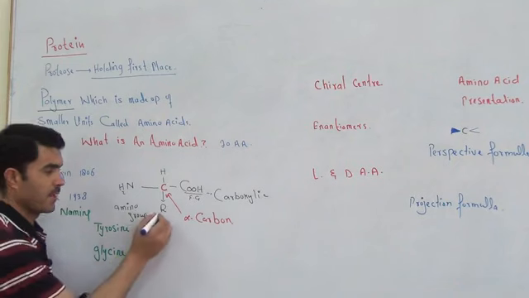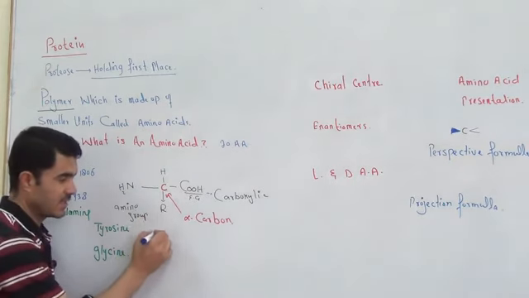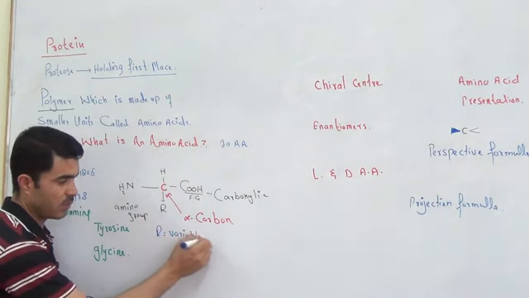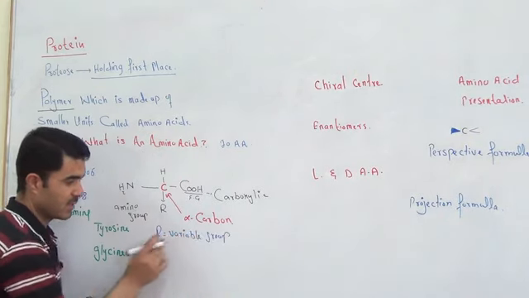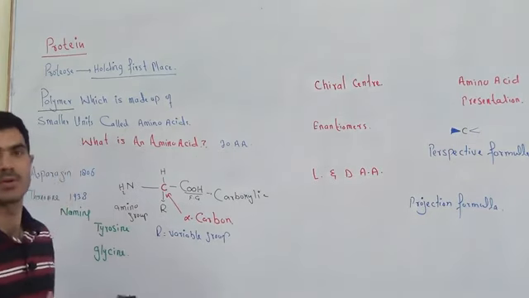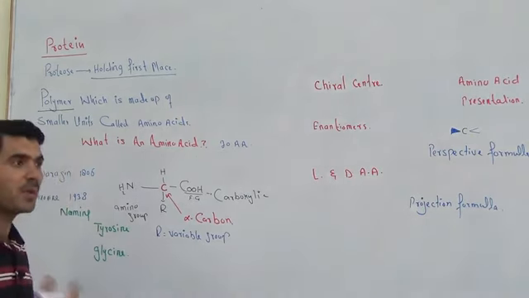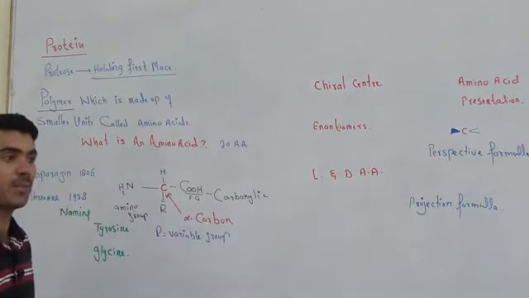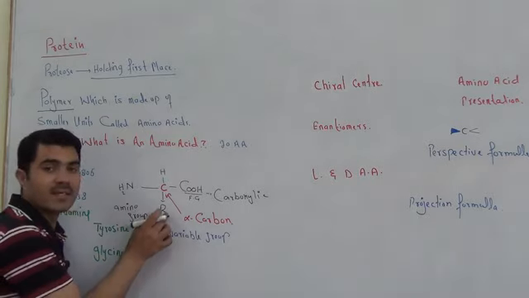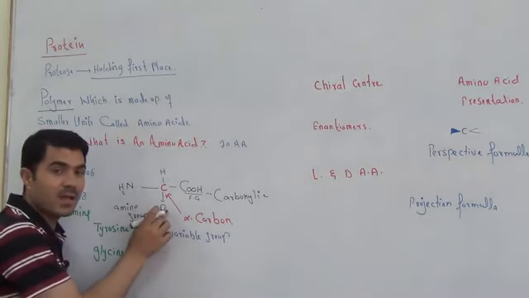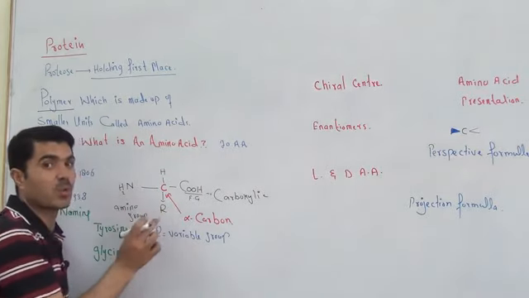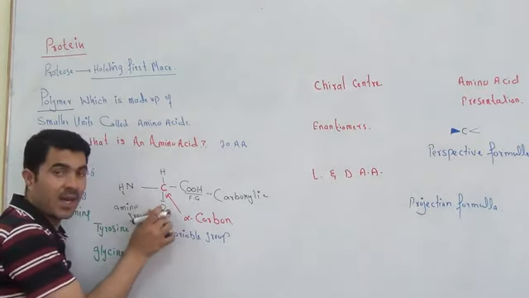R is called a variable group. Why is it called a variable group? Because this R can be any compound, from a simple hydrogen to a 1 carbon compound to a 2 carbon compound. That is why we write here R means variable group. Any atom or group can come here.